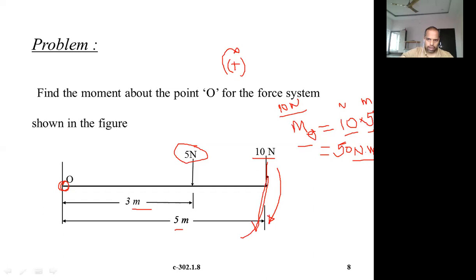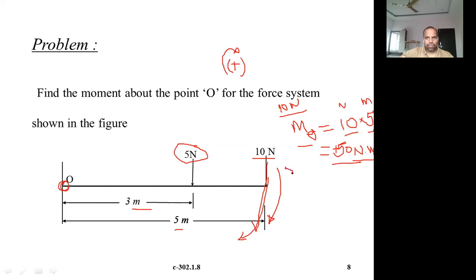It is clockwise because this one is trying to pull in this direction. So about this point, it tends to rotate in this direction. This direction is nothing but clockwise. So let us put a plus sign for that. Okay, clockwise moment. And so this is the moment due to 10 newtons.